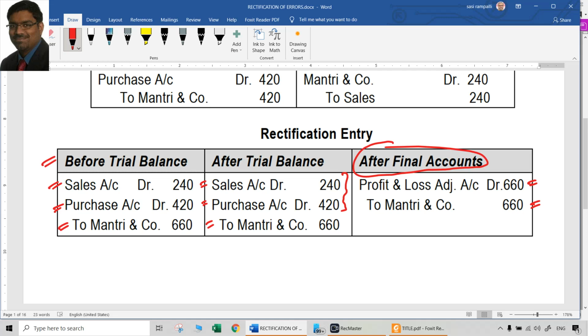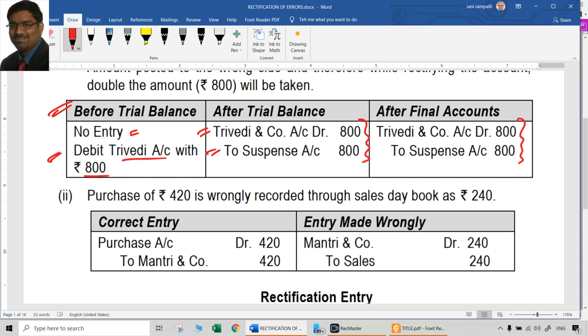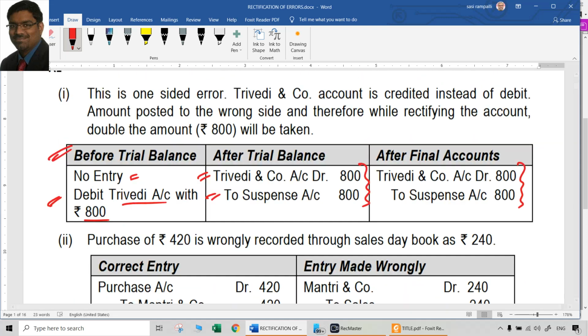Crediting Mantri and Co 660 is okay at all stages, no problem. But debiting sales account and purchase account after preparation of final accounts is not correct, because it is not related to this year. That is a prior period item. That is why instead of debiting the current year sales and current year purchase account, we have to debit something called profit and loss adjustment account. That is the entry after final accounts.